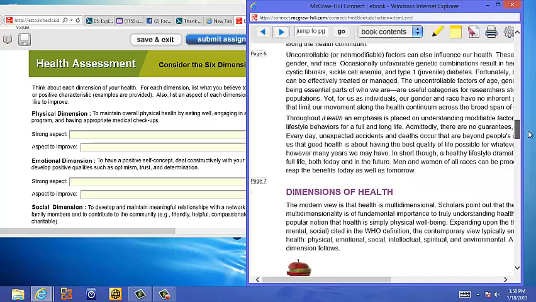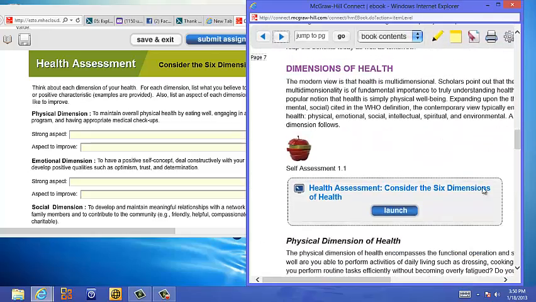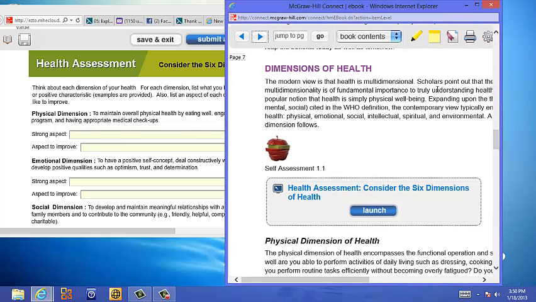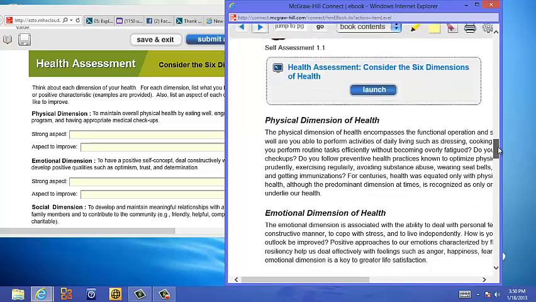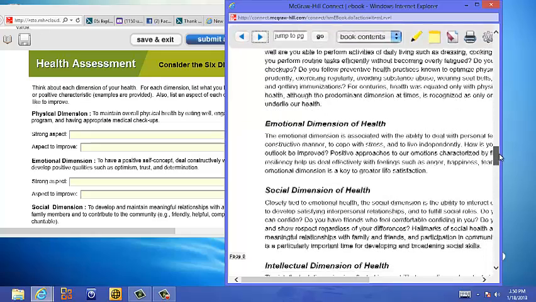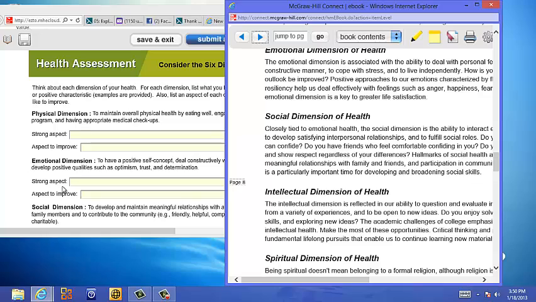Alright, and just kind of making sure. Here's dimensions of health right here. And so we'll look, health assessment, consider the 6 dimensions of health. This is actually the assignment right there if we wanted to look at it. Alright, and which is right here. And it's sitting there in your book right there. So we can look at this and read about the dimensions of health. We have the emotional dimension, social dimension, intellectual, and look at them right here. It's all there.